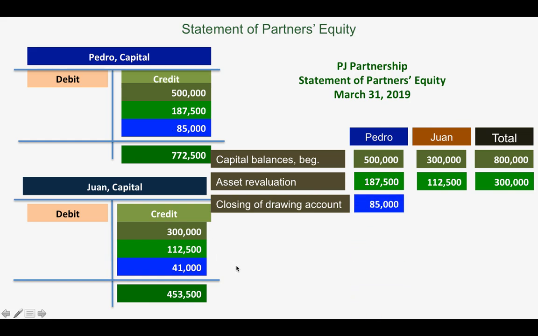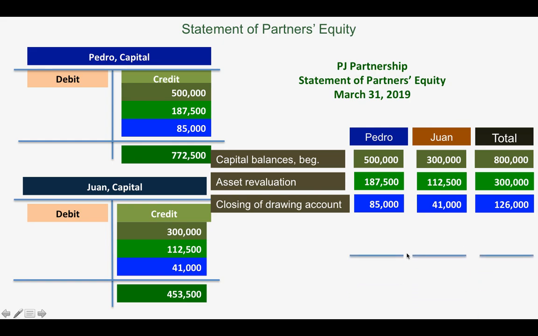So in doing that, we have closed the drawing account to capital at 85,000 and 41,000. Okay, take note, class, that the profit of 216,000 was reduced by the previous drawings. So that's why we only added 126,000, because this is the net balance of the drawing account.